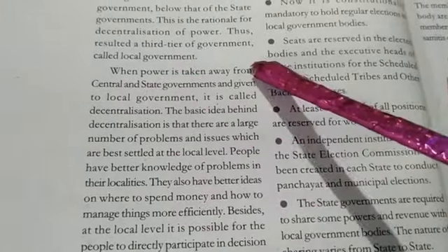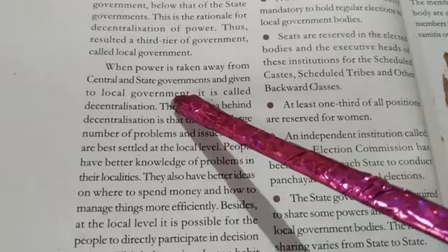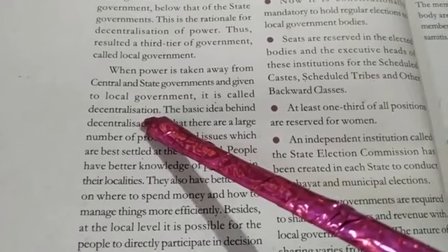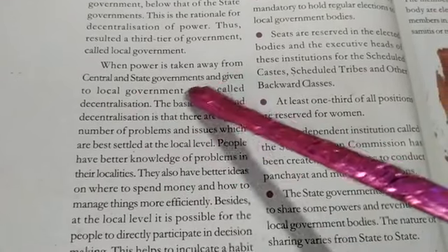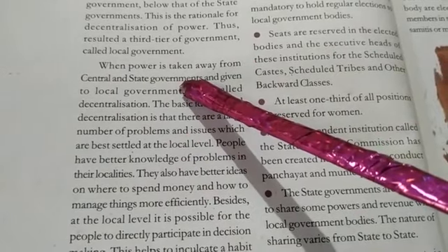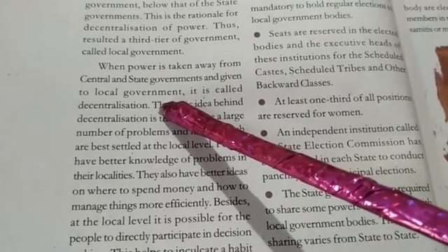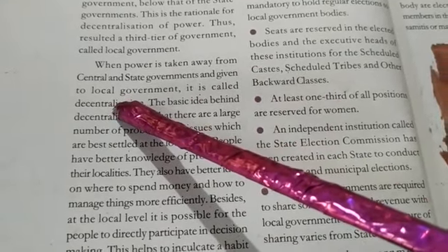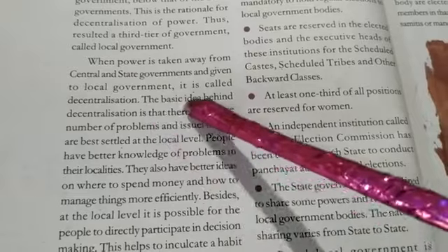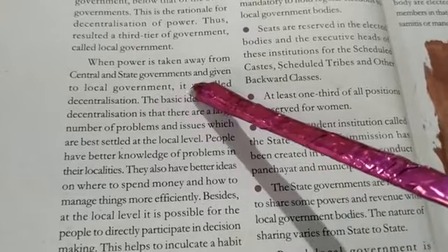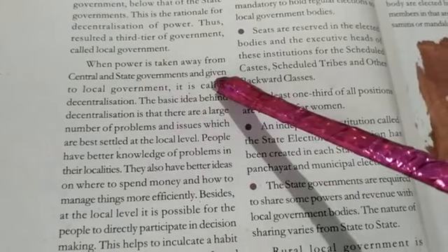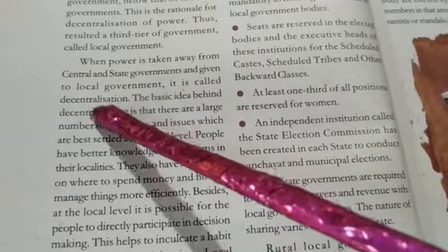After that, when power is taken away from the central and state government and given to local government, it is called decentralization. So whatever I have told you earlier, that is the transfer of power from the higher authority to the lowermost authority. Suppose power is taken away from both central and state governments and given to the local government, that means this local government is given a free hand by which they will work for the welfare and development of their particular level. And this process of giving power to the local government is known as what?